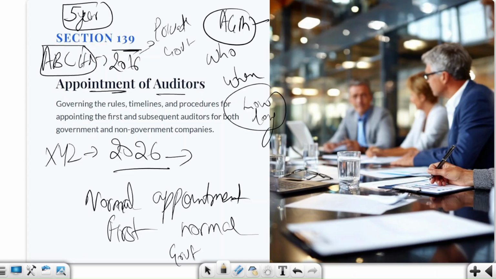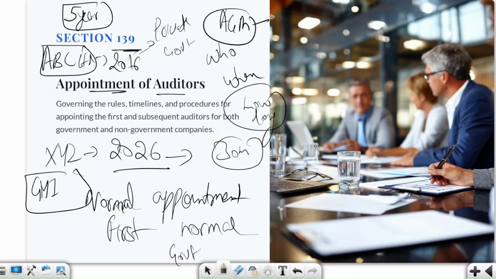Now we were talking about another company, XYZ Limited, which was incorporated in 2026 and whose first AGM will be held, let us say, on 30th September 2026, right after completing 6 months. At its AGM it has appointed, let us say, GHI and Company Limited, chartered accountants. So the members are going to appoint GHI and Company Limited, which becomes the statutory auditor from the conclusion of the AGM.